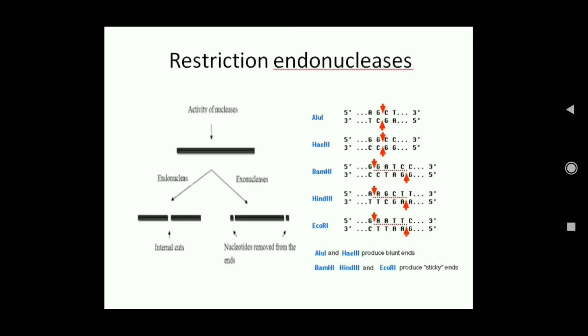Now one thing that you should all know is that these endonucleases cut the DNA only at specific sites, and this specific site can be of 4 or 6 bases, and these are known as recognition sequences. So for example, in case of HAM3, these 4 bases are the recognition sequence, and it cuts at the middle of these 4 bases. While in case of EcoR1, these 6 bases are the recognition sequence, and it cuts at one side of this recognition sequence, not at the middle. So this produces blunt ends, and this produces sticky ends.